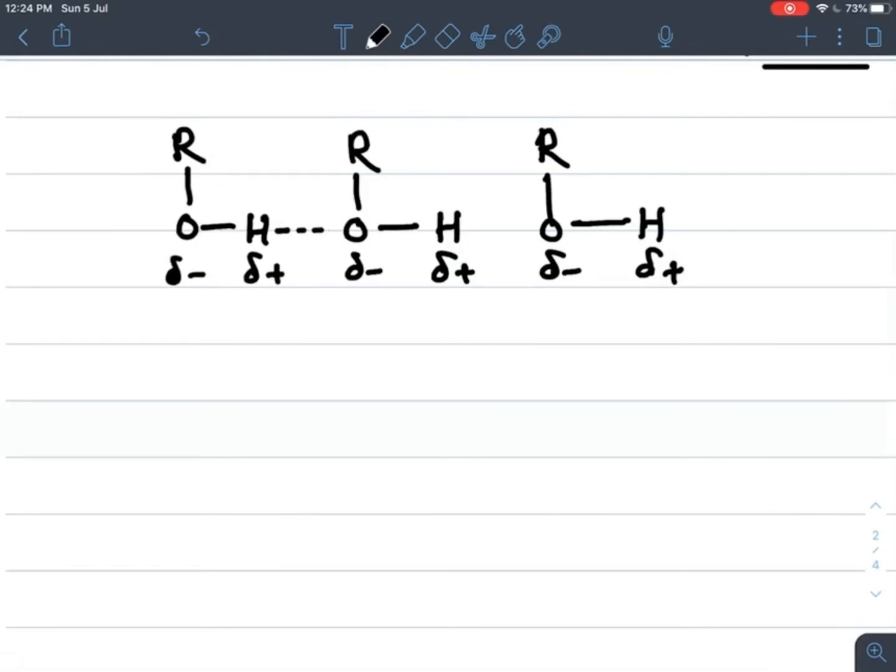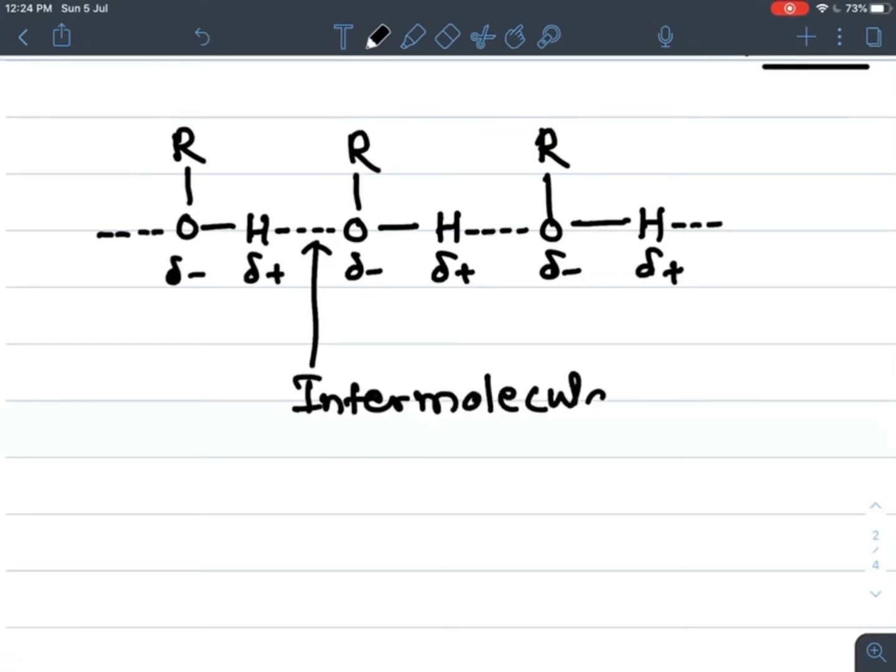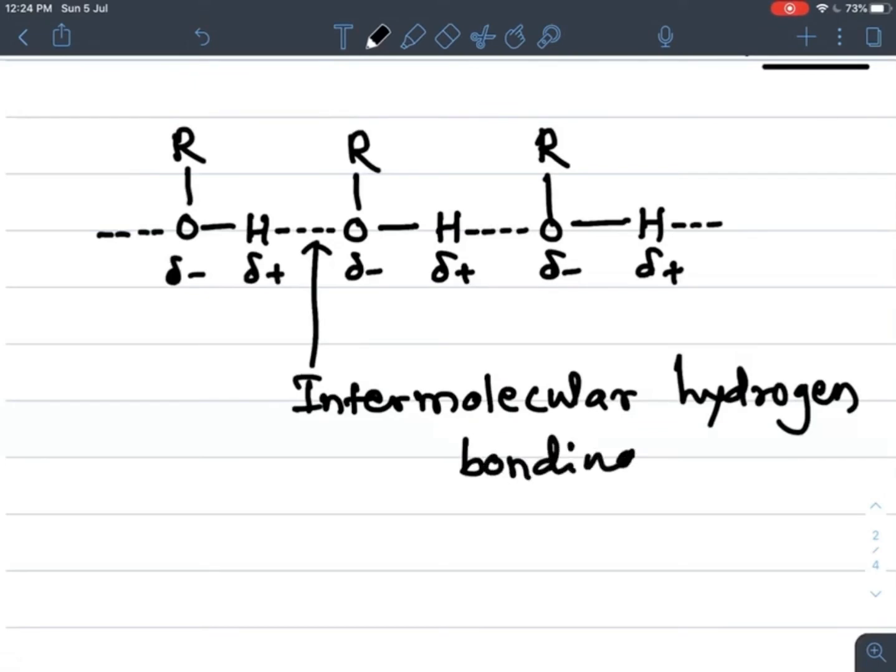Due to these opposite charges, one more bond is formed, and it proceeds on both sides. This bonding shown by the dotted line is nothing but intermolecular hydrogen bonding. Intermolecular hydrogen bonding is present in alcohols, but it is absent in ethers.